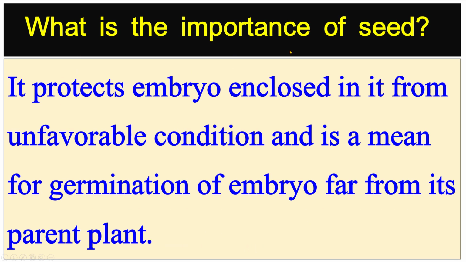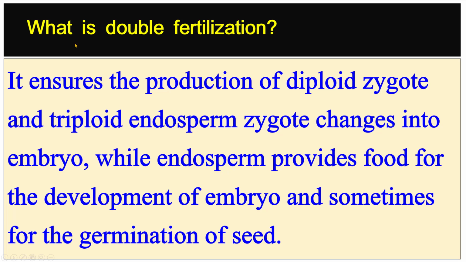What is the importance of seed? It protects the embryo enclosed in it from unfavorable conditions and is a means for germination of the embryo far from its parent plant. What is double fertilization? It ensures the production of diploid zygote and triploid endosperm. Zygote changes into embryo, while endosperm provides food for the development of embryo and sometimes for the germination of seed.